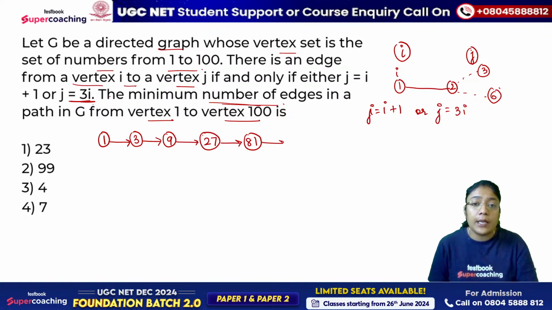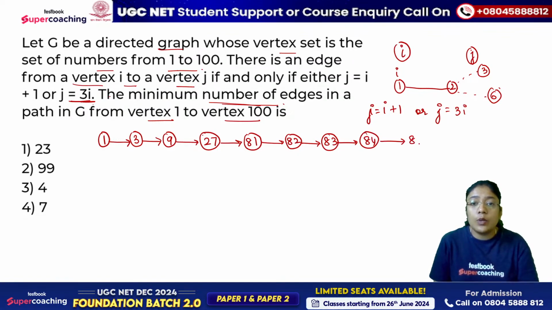After this, you take one step at a time: 82, 83, 84, 85, and this way you go till 100. So how many edges will there be? From 81 to 100 is 20, then the earlier steps make it 21, 22, 23, 24. So approximately 24 edges will be there in this path if you follow this.